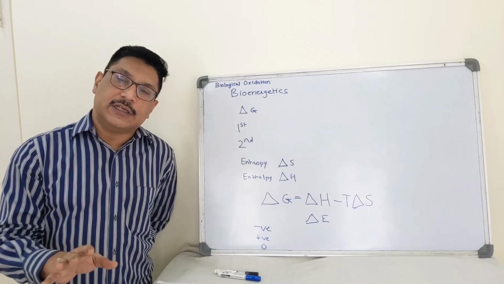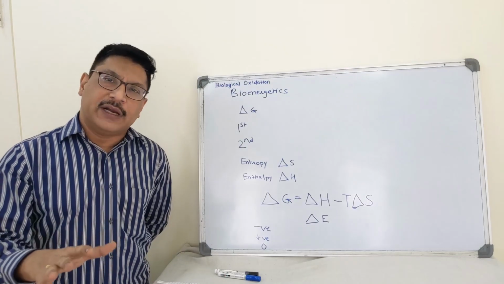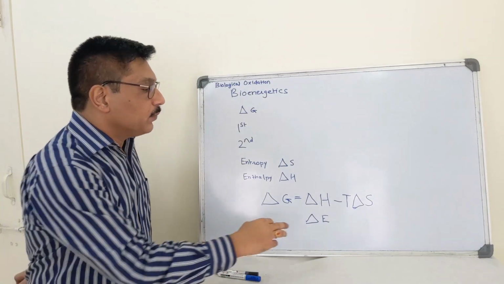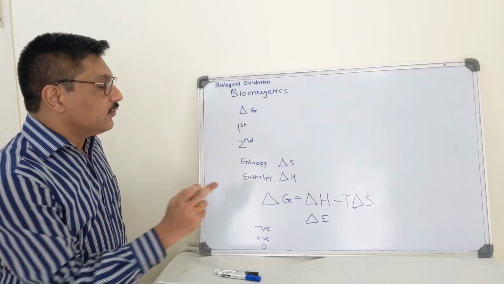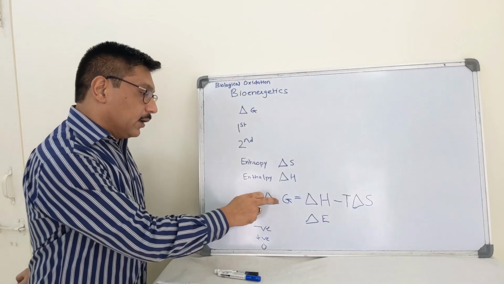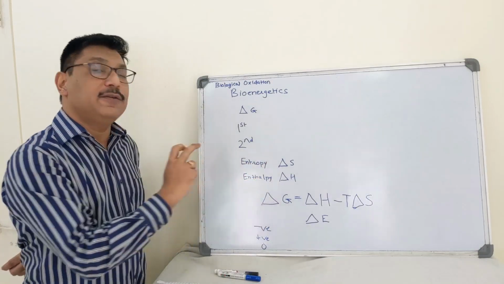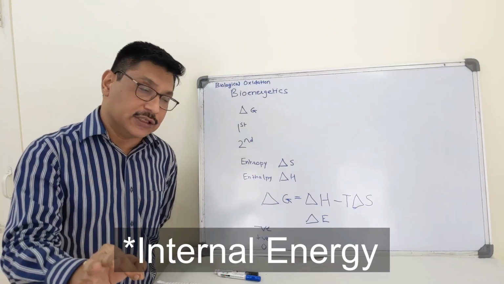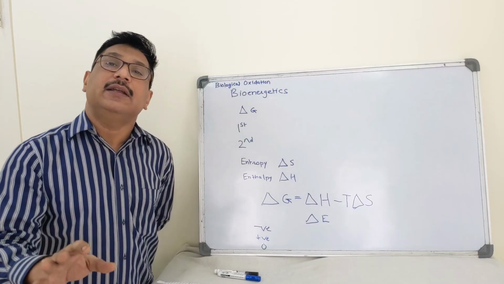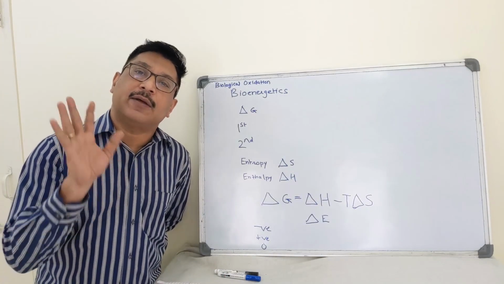Now in biological systems, the heat released is approximately equal to energy released, and hence the same equation can be rewritten as delta G, that is Gibbs free energy, is equal to change in energy minus T, that is absolute temperature, into entropy, that is randomness of the system.